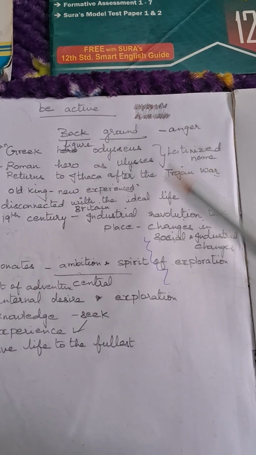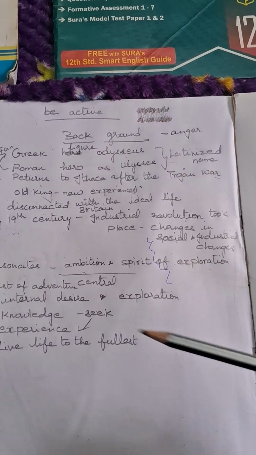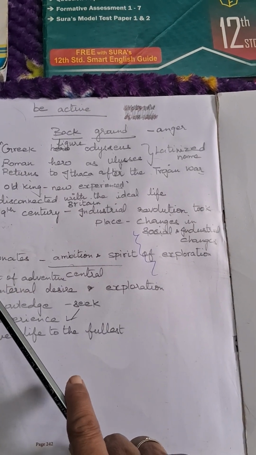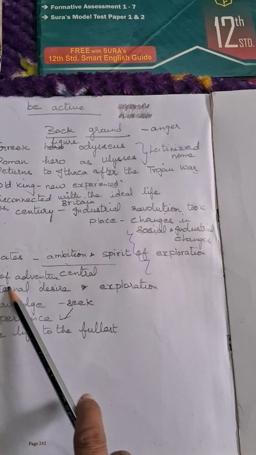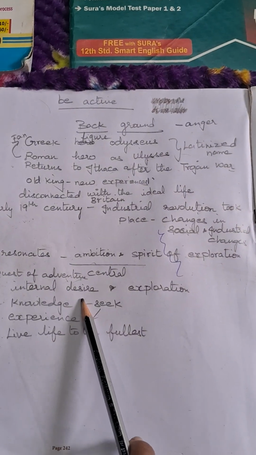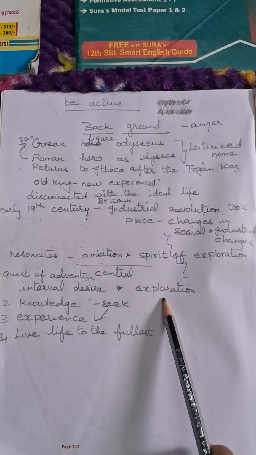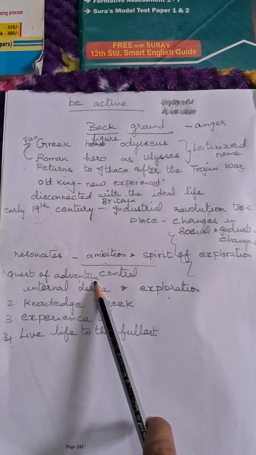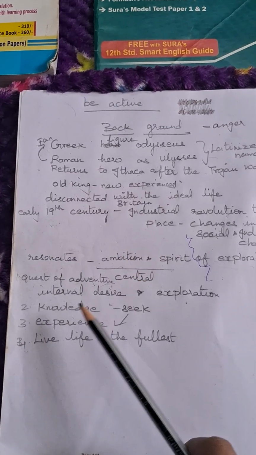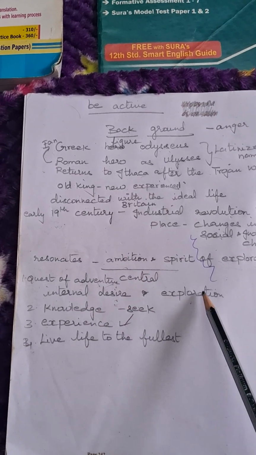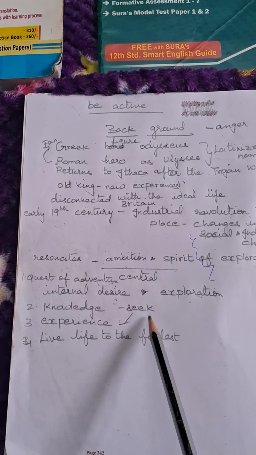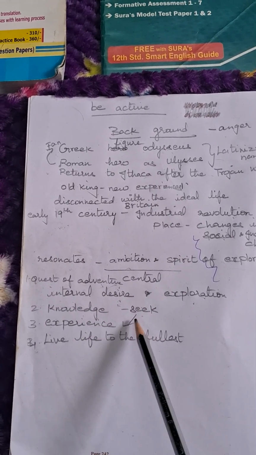The first one is background. The second one is central idea. Now, in central idea, we have the quest of adventure. The quest of adventure is nothing, children. It is the internal desire of each and every person to explore something. That is the quest of adventure. You may be in whatever profession you like, but in that you should have a desire and you should explore. That is called quest of adventure. Then you should seek knowledge.